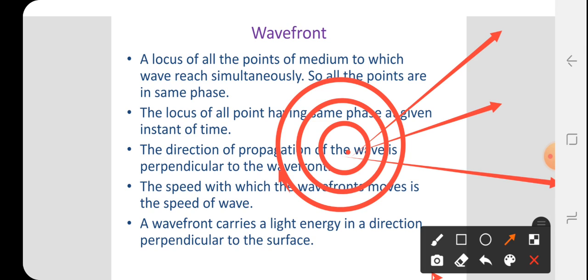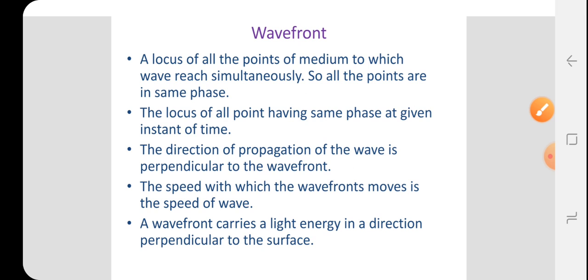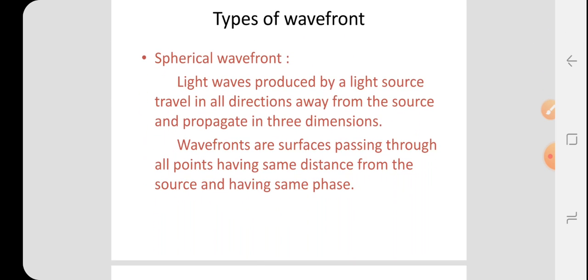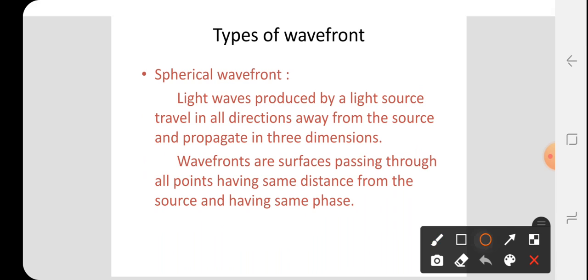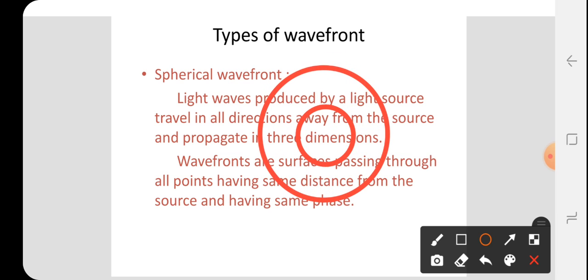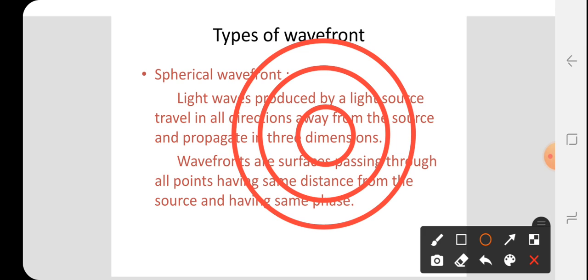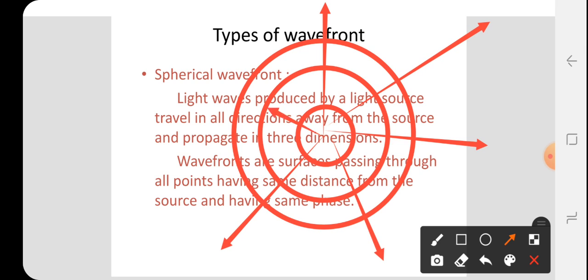Sound wave and light wave are three dimensional waves. From that we can determine there are types of wavefront. One is a spherical wavefront. We can see this spherical wavefront as one sphere, another sphere, and then a larger sphere. The wave can travel from the center in all possible directions.